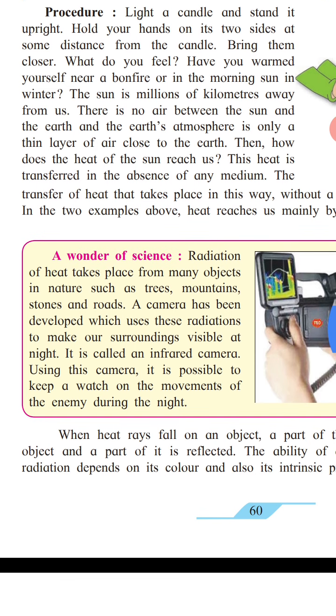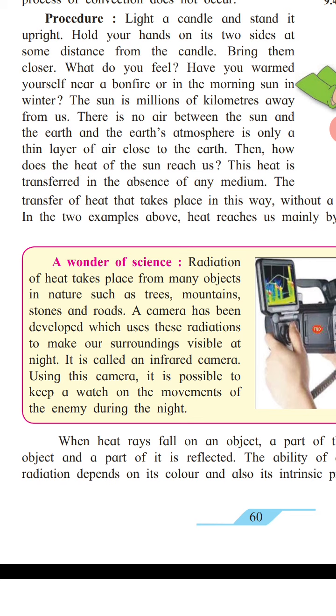As we go higher and higher, the air layer becomes very thin and decreases, and eventually we can call such a place space. Even though space is there, radiation can reach the earth's surface without a medium. Here we learned that heat is transferred in the absence of any medium, and this transfer of heat without a medium is nothing but radiation.